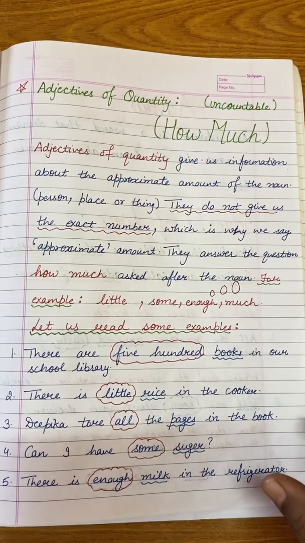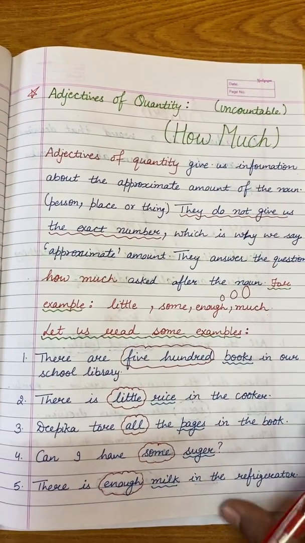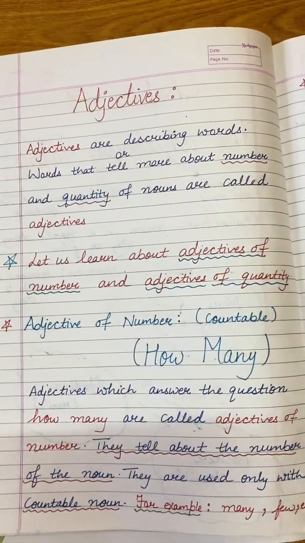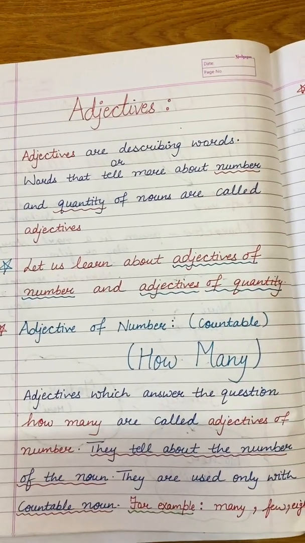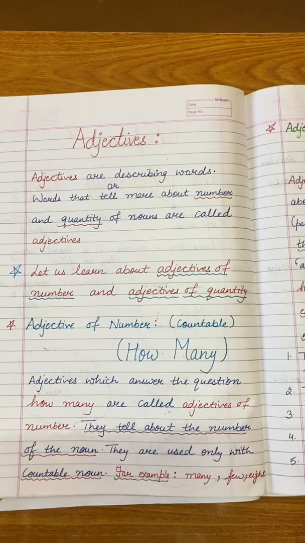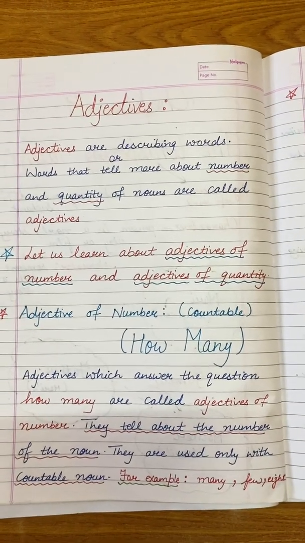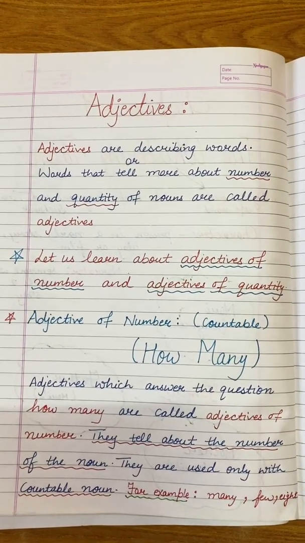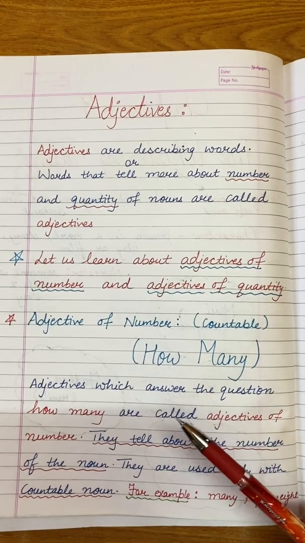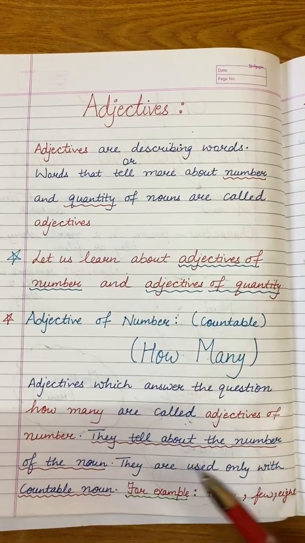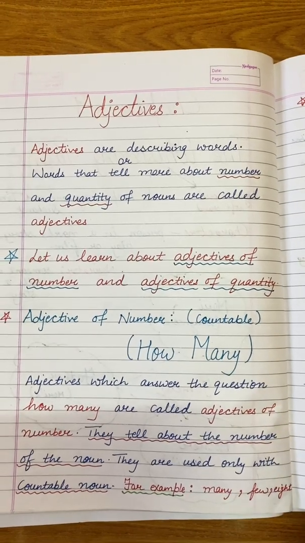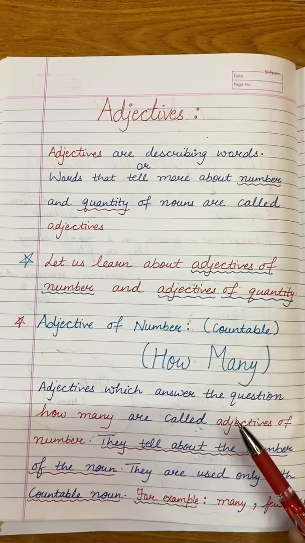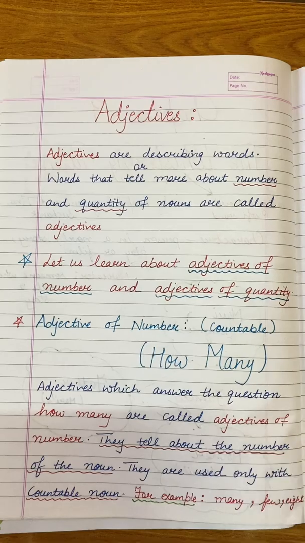Okay, so this is the difference between adjective of number and adjective of quantity. In adjective of number we can count things. Okay, we are answering the question how many, and in adjective of quantity we are talking about uncountable things and answering the question how much. Okay, and I have told you that some words can be used with both. But the next step is to look at the noun used after that adjective, whether it is countable or uncountable.